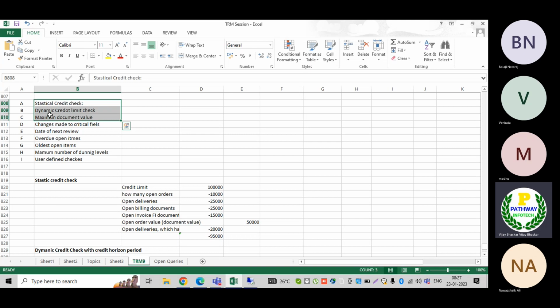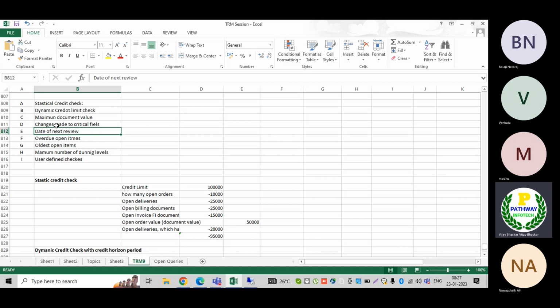Maximum document value. Sometimes they will also go for the maximum dunning, the maximum number of dunning levels. They can see this also. Then change made to critical fields, we have already discussed. Date of next review. Date of next review, if it has been crossed.